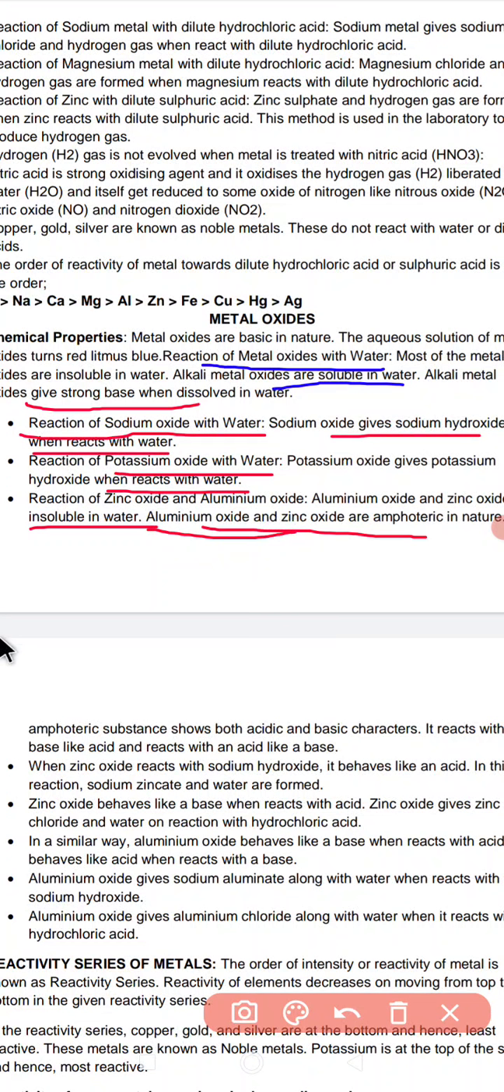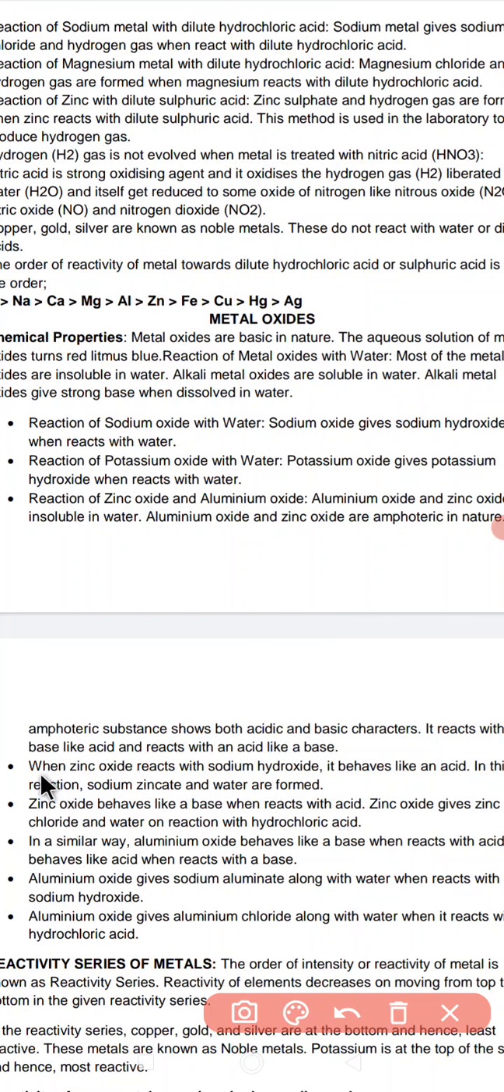What is the meaning of amphoteric? It means that they show the properties of both acids as well as bases. These are some of the characteristics of metal oxides. Amphoteric substances show both acidic as well as basic character. So they react with a base like an acid, and react with an acid as well as with a base, because they show both acidic as well as basic behavior.